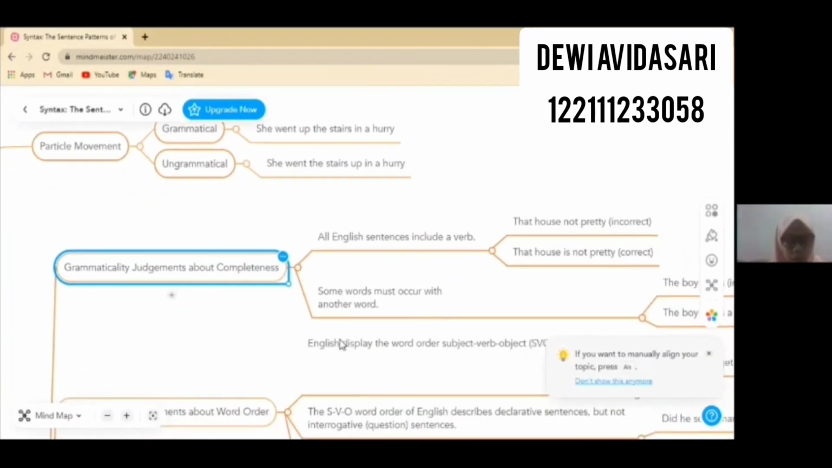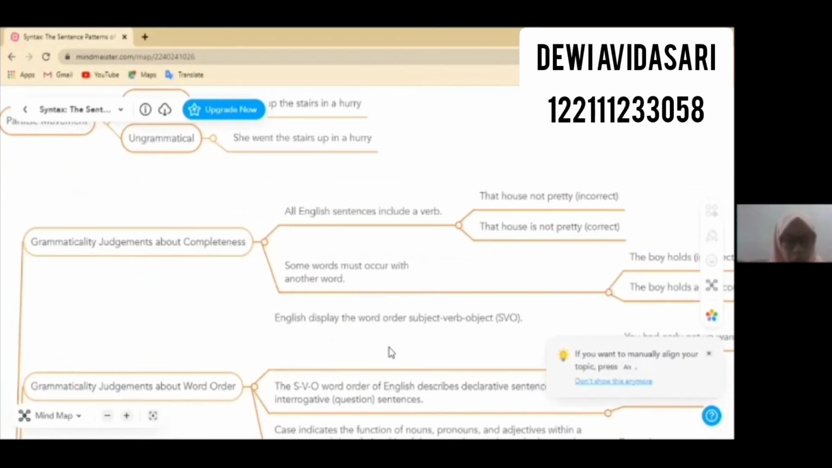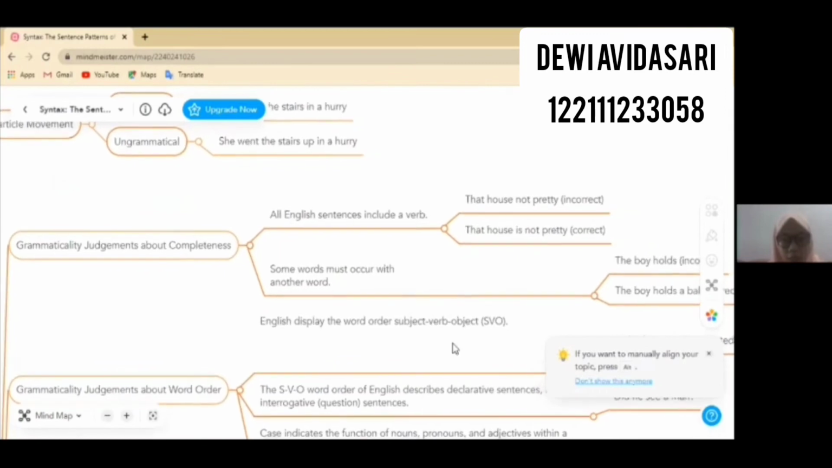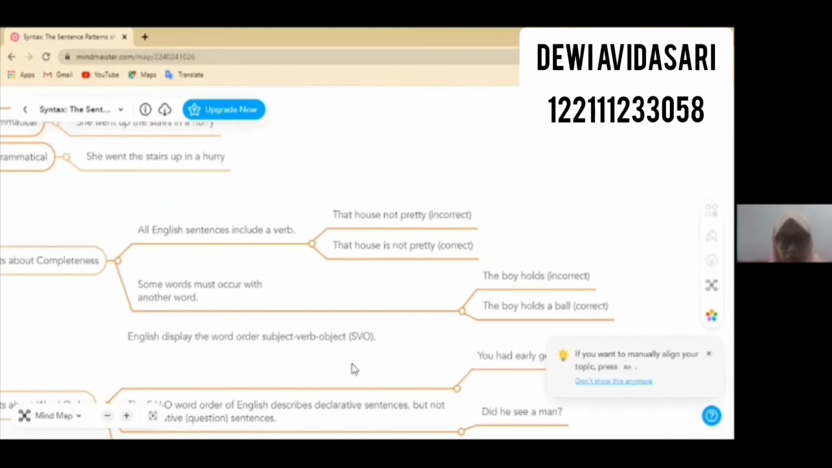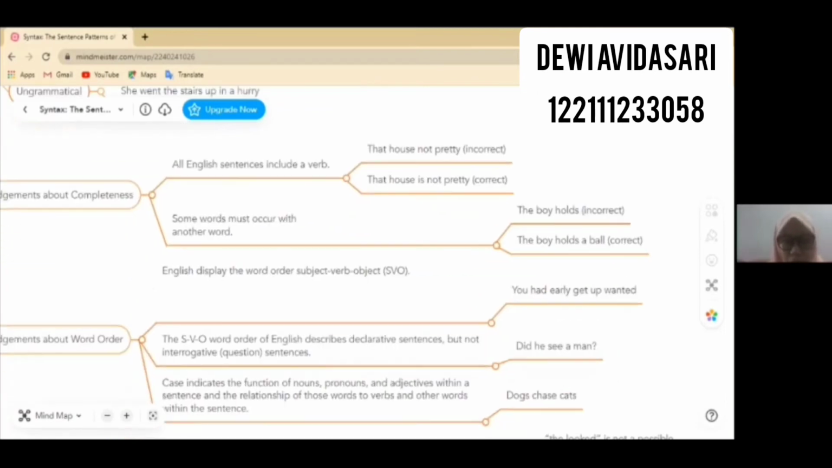Okay, so next, grammaticality judgments about completeness. All English sentences include a verb. For example, "that house not pretty." This is an incorrect sentence because there is no verb. So the correct one must be "that house is not pretty," where "is" is the verb. And some words must occur with another word. For example, the verb holds. "The boy holds" is incorrect. The correct one is "the boy holds a ball," because the word hold is a transitive verb. A transitive verb requires a direct object.